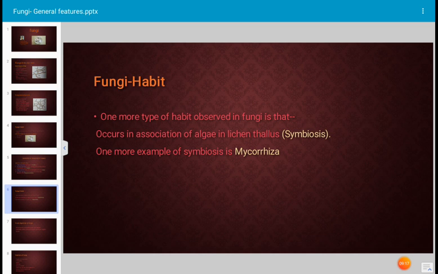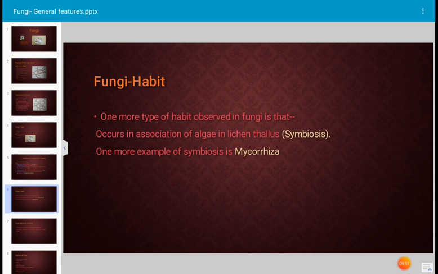This is a mutually beneficial association. Such association of fungus and algae is termed symbiosis. One more example of symbiosis is mycorrhiza. Mycorrhiza is a symbiotic association between a fungus and a plant. This is one type of habit of the fungus.